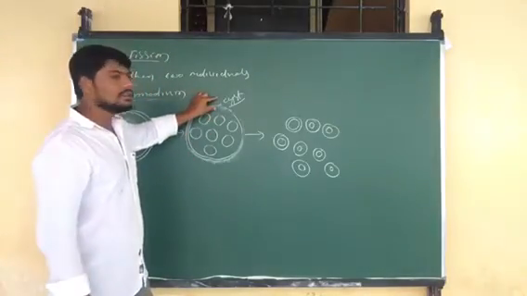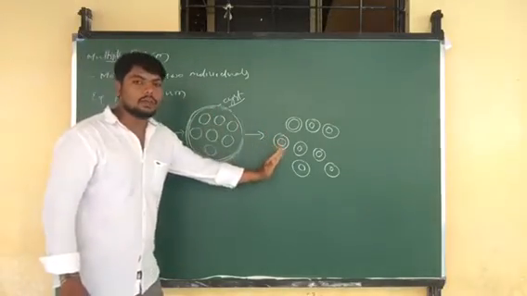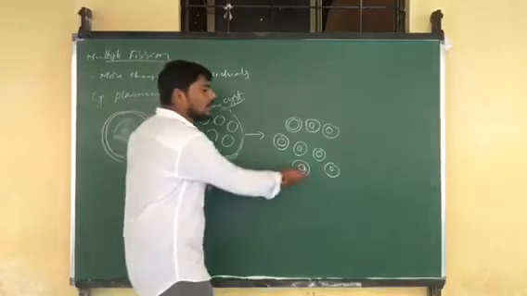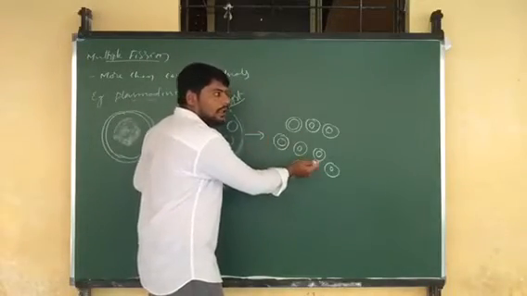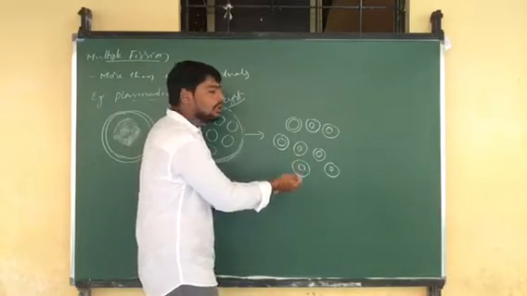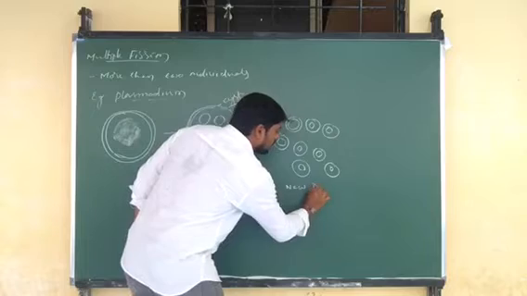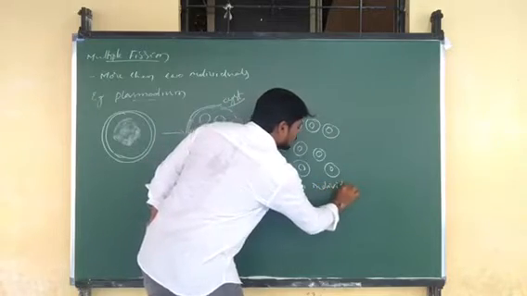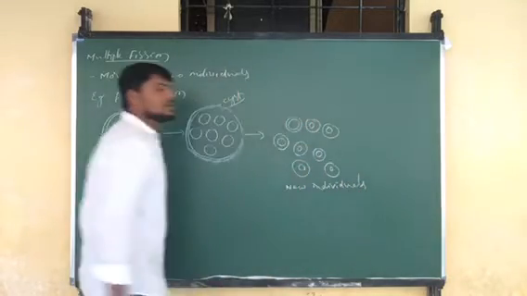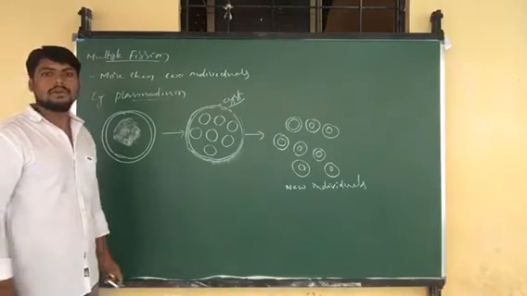The cyst starts rupturing and releasing all the nuclei, and all these nuclei which are released from the parent cell start developing into new individuals. New individuals are developed and they start formation of new organisms.